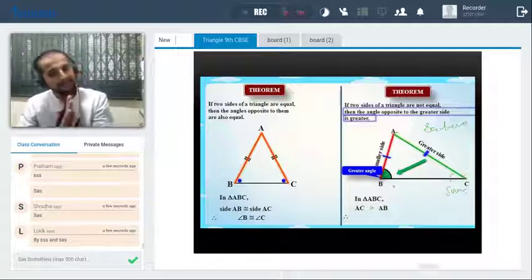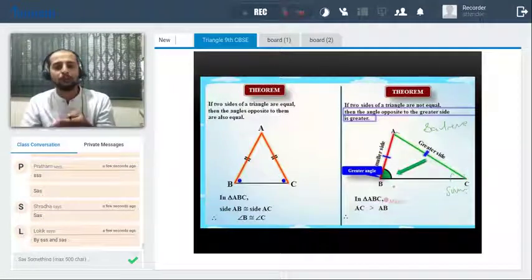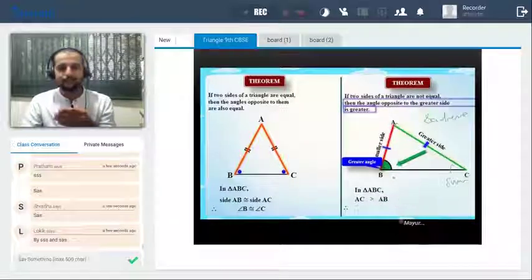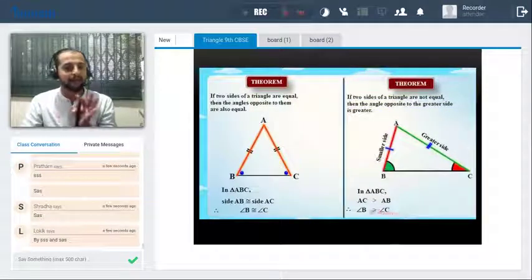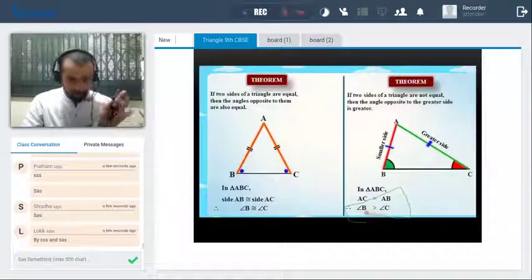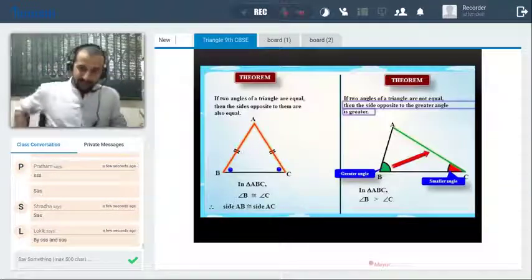So if AC is greater than AB, what will be the next statement? Yes, it should be angle B is greater than angle C. So angle B is greater than angle C. Any confusion in this statement or in this theorem? Okay, we'll see the next part.